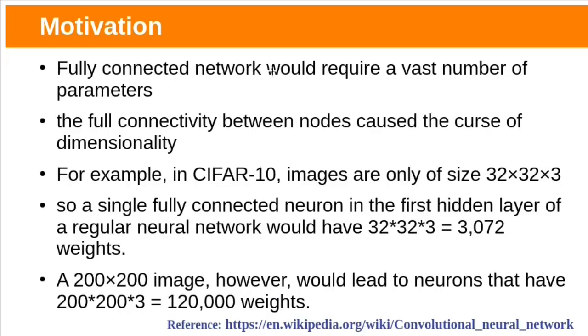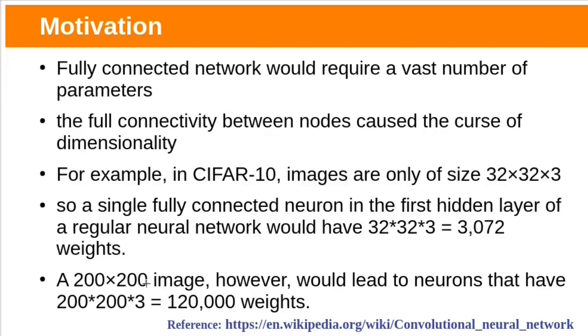Additionally, a fully connected network would require a vast number of parameters. Full connectivity between nodes causes the curse of dimensionality. For example, CIFAR10 images are only of size 32 by 32 with 3 channels. So, a single fully connected neuron in the first hidden layer of a regular neural network would have 3072 weights.